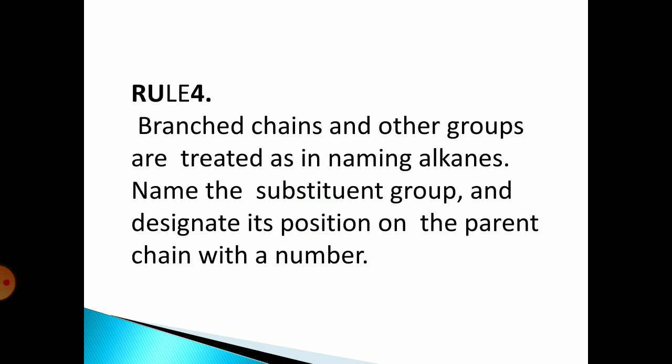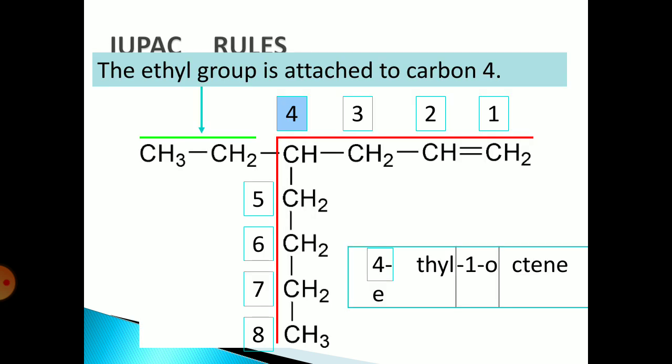Branch chains and other groups are treated as in naming alkanes. Name the substituent group and designate its position on the parent chain with a number. For example, here we see an 8 carbon chain, as we earlier saw that it is 1-octene. At the fourth position it has a branch, that is CH3CH2, and it is named as 4-ethyl-1-octene.